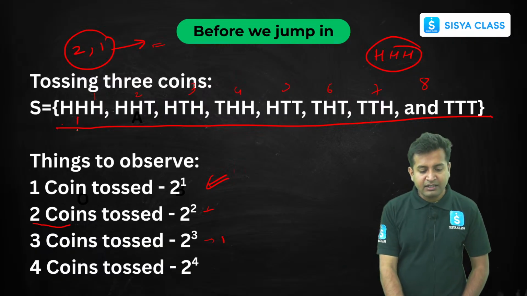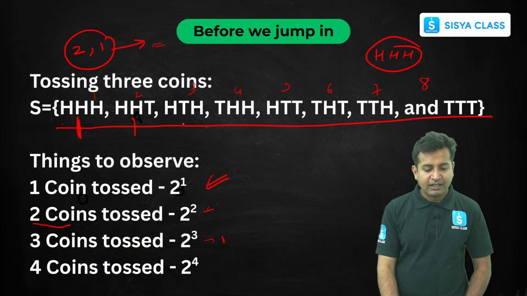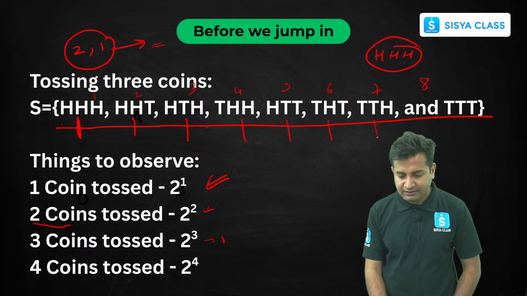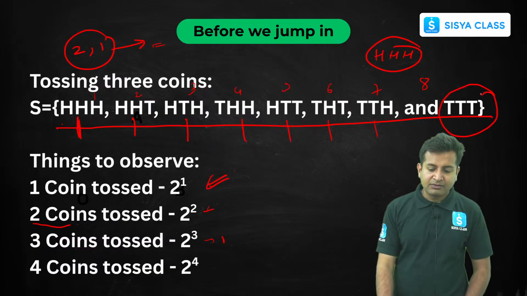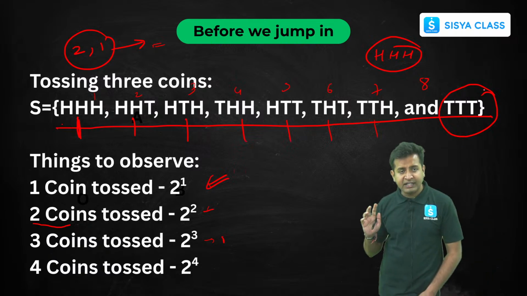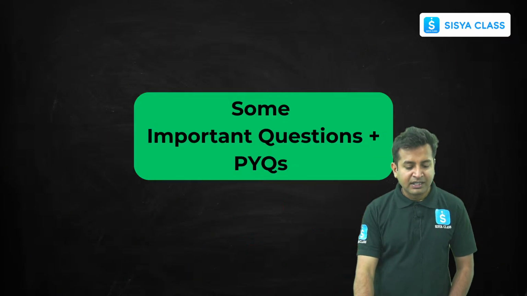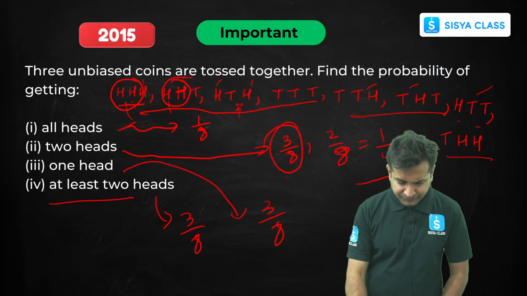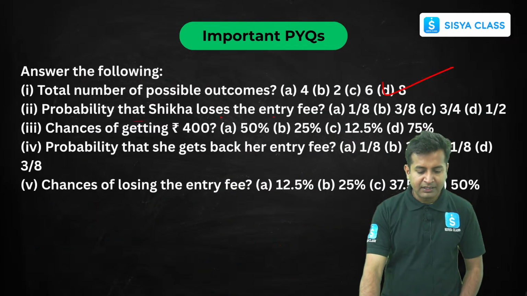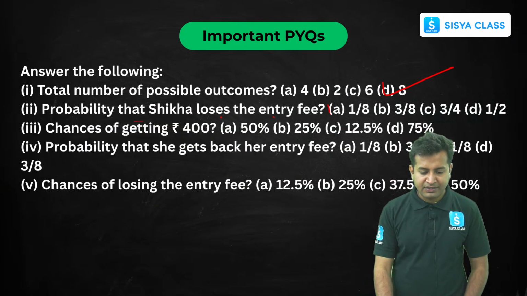So here how many things are there? Head, head, head. So there is only one chance, 1 out of 8, that she'll be losing the money. So the probability is very simple. It would be nothing but 1 by 8, right? So option A is correct.